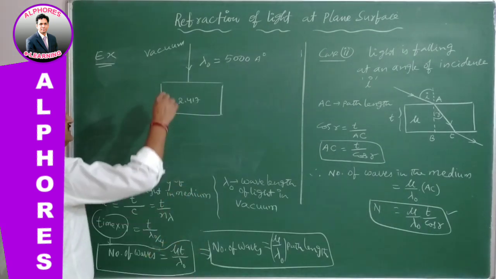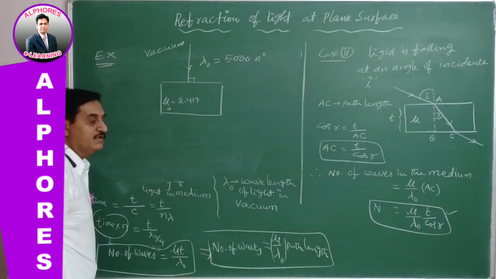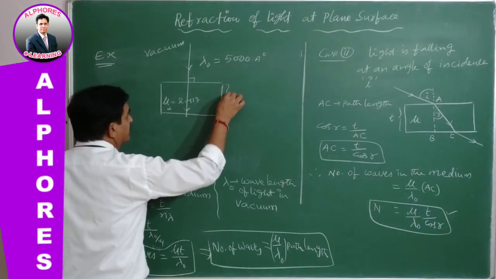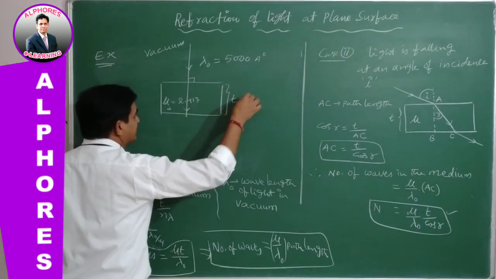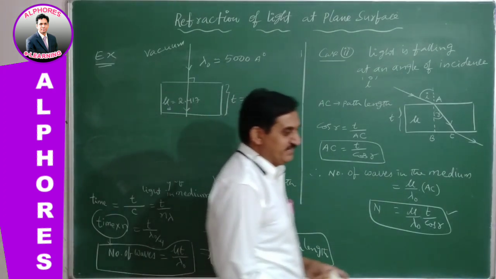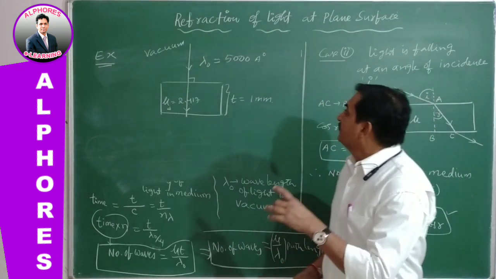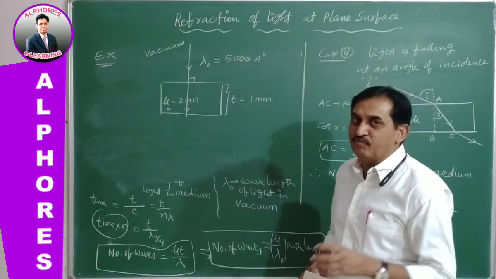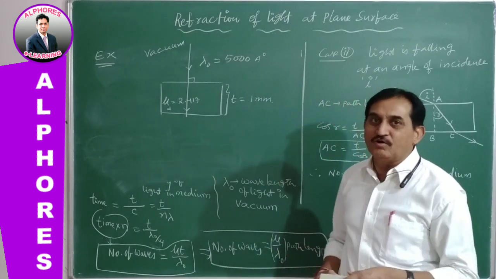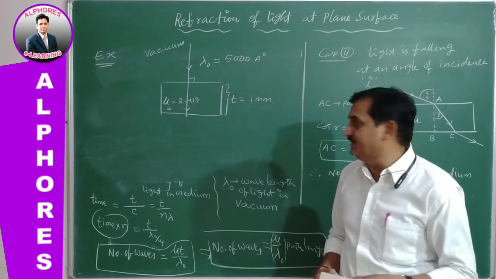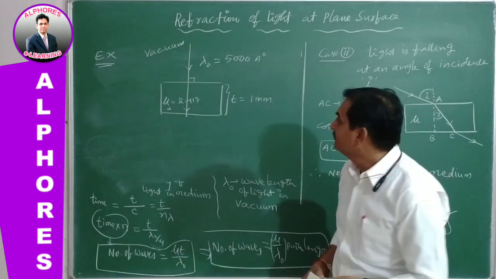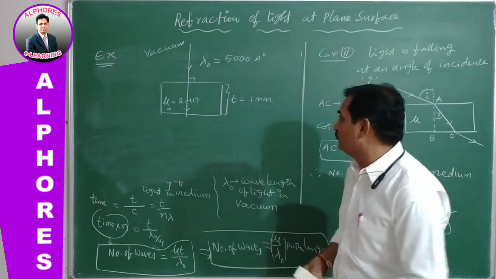The light is incident normally on the diamond, and it travels through a distance equal to the diamond's thickness, which is 1 millimeter. Once again, a ray of light traveling in a vacuum, whose wavelength is 5000 angstrom units, is incident normally on a diamond of thickness 1 millimeter, and the refractive index of the diamond is 2.417.